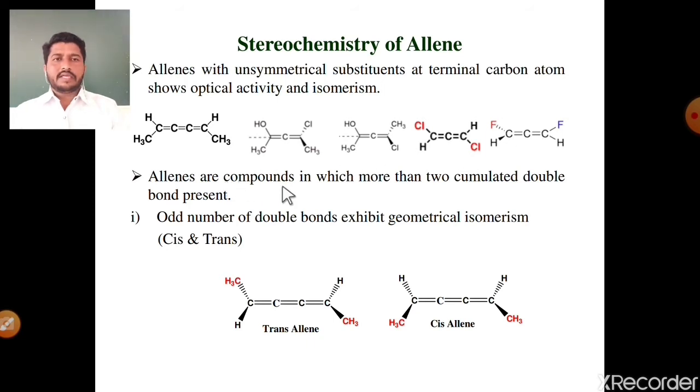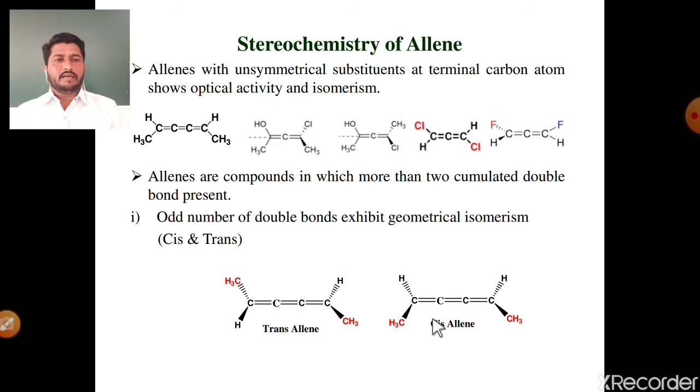Allenes are compounds in which more than two cumulative double bonds are present. First condition: an odd number of double bonds exhibits geometrical isomerism, meaning cis and trans isomerism. See the first example, H CH3. In the case of this allene molecule, there are 3 double bonds, an odd number, so it shows geometrical isomerism, and due to this geometrical isomerism it becomes optically inactive.